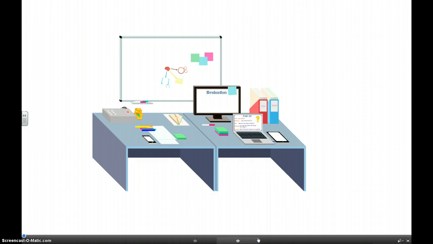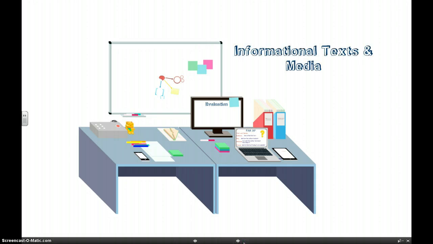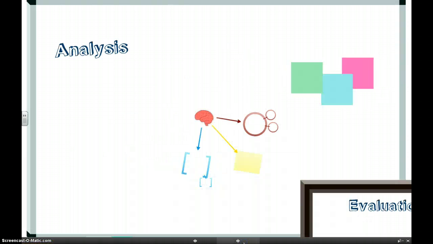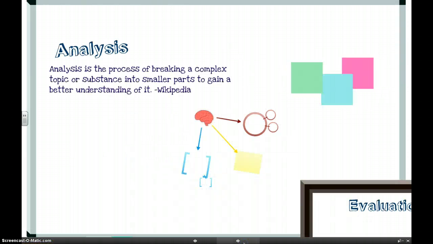Hello everybody, today we're talking about informational texts and media, and we're going to learn how to analyze and evaluate them. And today we're focusing on analysis. So, what is analysis? Analysis is the process of breaking a complex topic or substance into smaller parts to gain a better understanding of it.